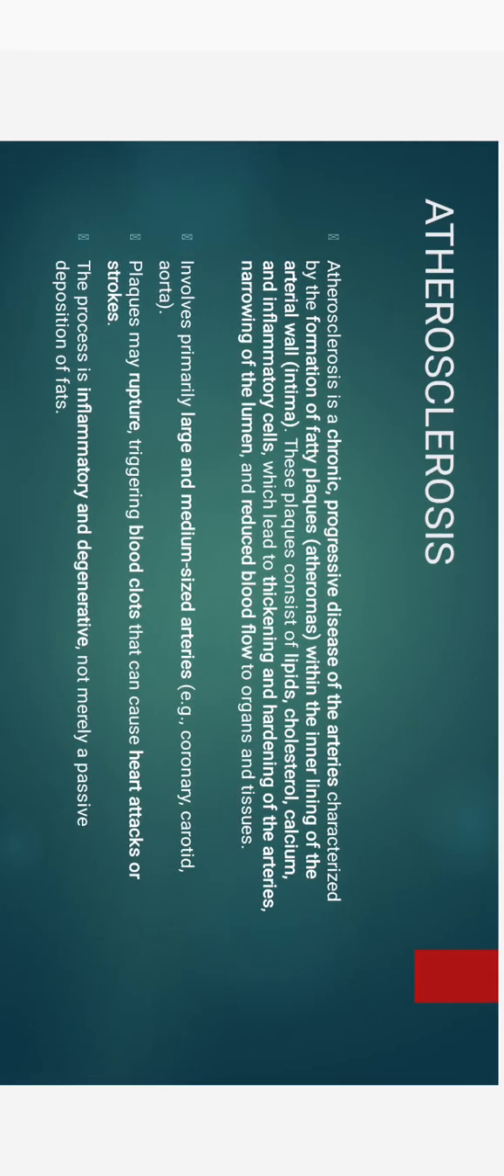Next, atherosclerosis. Atherosclerosis is a progressive disease of the arteries characterized by the formation of fatty plaques, also called atheromas, within the inner layer of the arterial walls. These plaques contain lipids, cholesterol, calcium, and inflammatory cells, leading to thickened and hardened arteries. Narrowed arteries reduce blood flow and may rupture, causing blood clots, heart attacks, or stroke. This condition primarily affects large and medium-sized arteries such as the coronary, carotid, and aortic arteries. It is both an inflammatory and degenerative process.